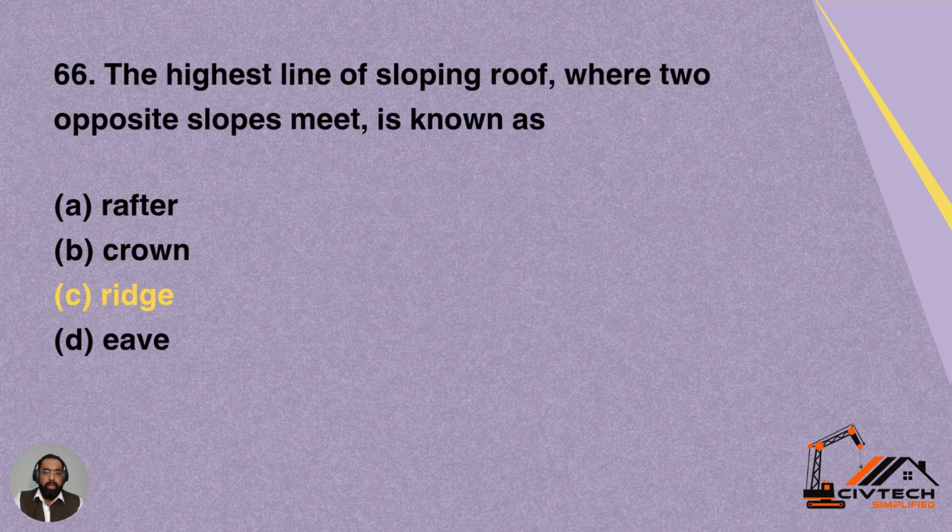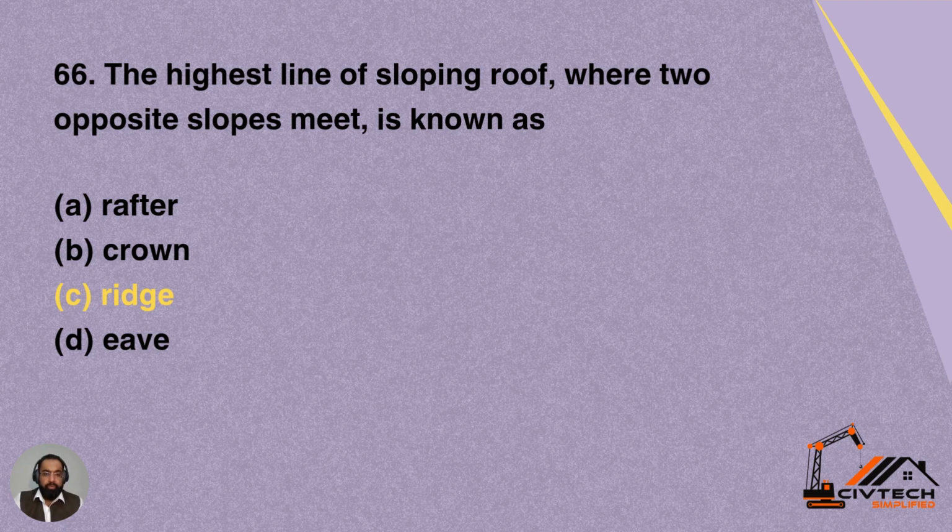Question 66. The highest line of sloping roof where two opposite slopes meet is known as. Option A is rafter, B crown, C ridge, D eave.